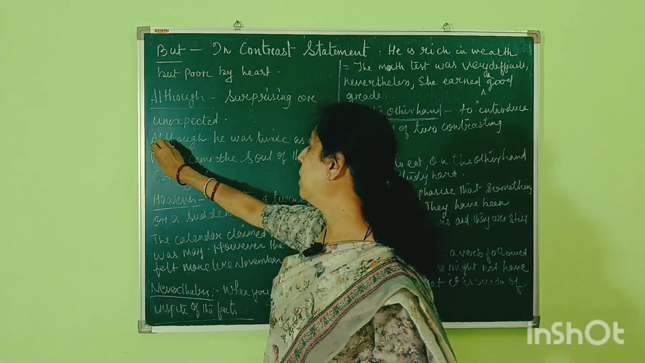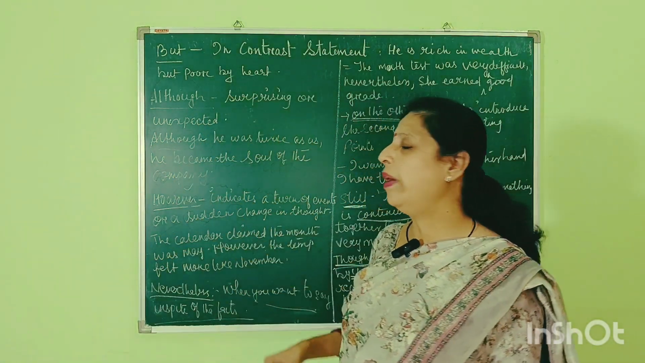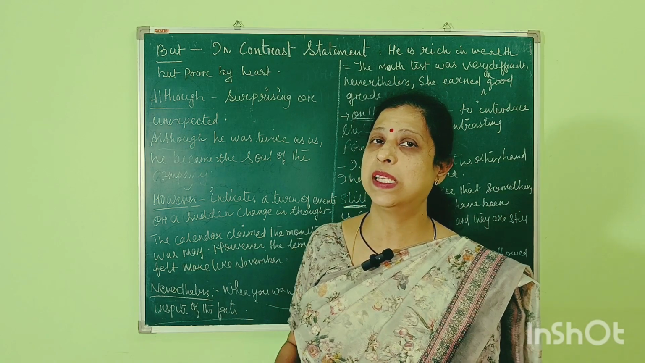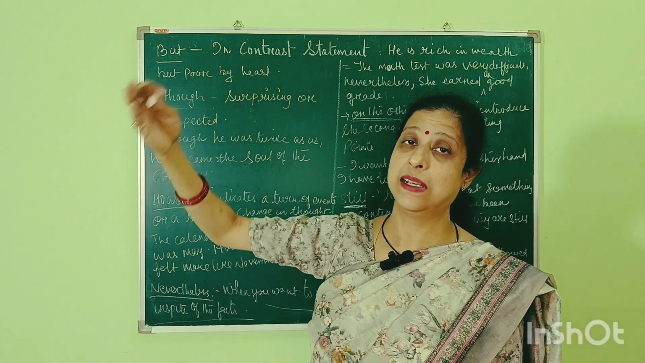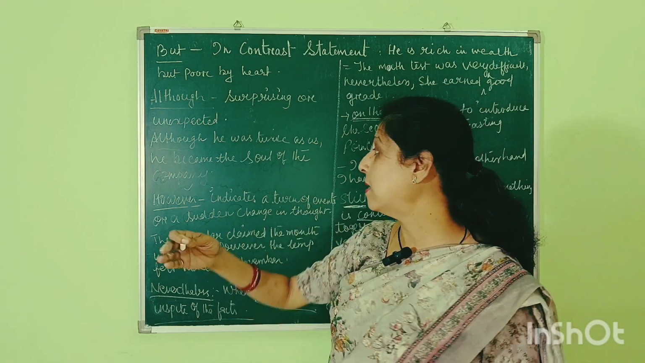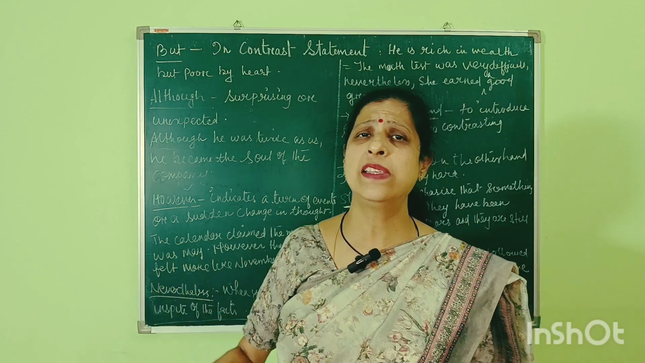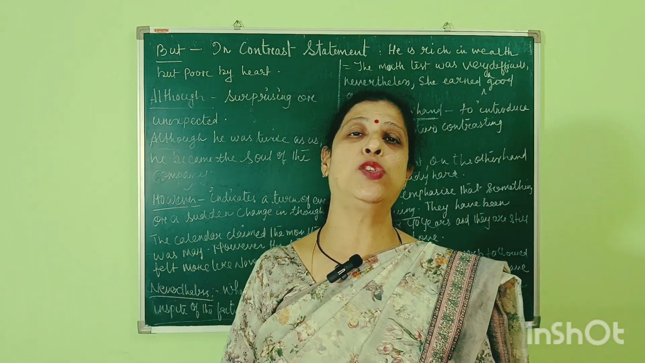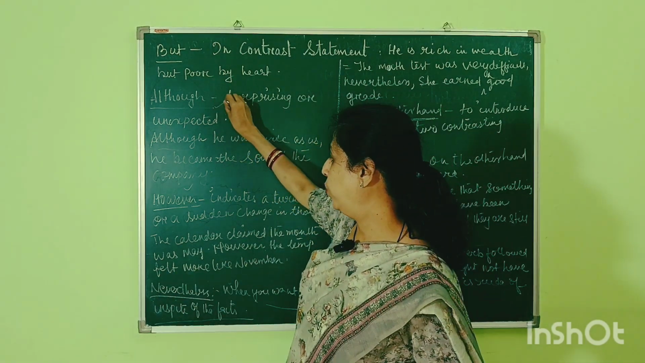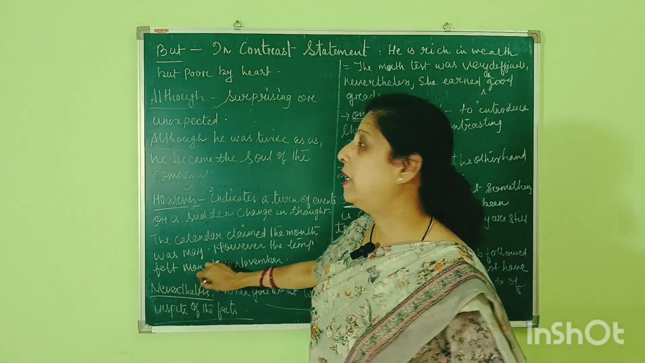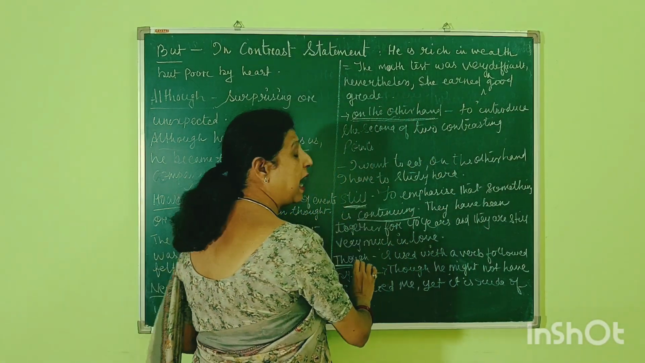Then coming down, although. Although means something very surprising or unexpected. Although he was twice our age, he became the soul of the company. Means he was twice our age, but still he became the soul of the company. So these are the words: although, however, nevertheless, on the other hand, still and though.